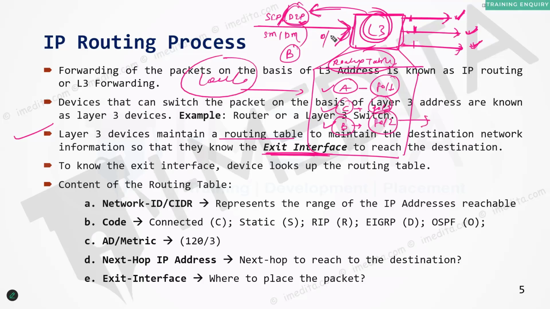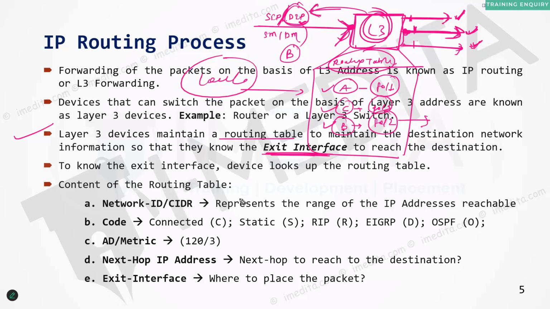So they will place the packet from the interface FA0/3, FA0/4, or whatever it is. They will place the packet from one interface to the other based on the destination IP address. This routing table that these layer 3 devices maintain is used to hold the exit interface information, which will be used by layer 3 devices such as a router or a layer 3 switch in order to decide which interface is going to be the exit interface.